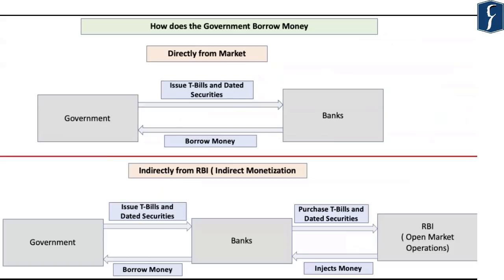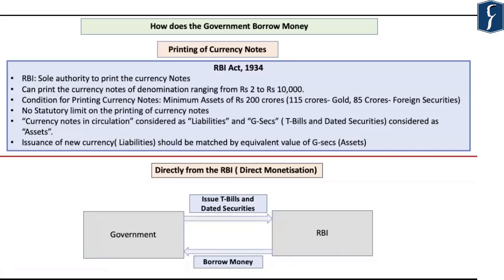Let us understand what are the various sources from where the government can borrow the money. The government can borrow the money directly from the market. The government may borrow the money indirectly from the Reserve Bank of India. This is referred to as the indirect monetization. Thirdly, the government of India can borrow the money directly from the Reserve Bank of India, in which case it would be referred to as the direct monetization.